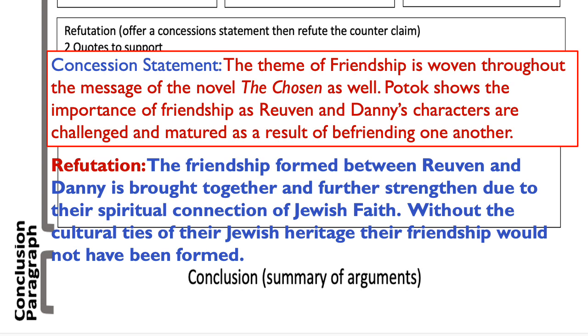So to refute it: the friendship formed between Reuben and Danny is brought together and further strengthened due to their spiritual connection of Jewish faith. Without cultural ties of their Jewish heritage, their friendship would not have been formed. So I'm basically refuting the fact that yes, the friendship is a very important thing, but they never would have been friends if they weren't even Jewish in the first place. Okay? And then I'm going to offer some quotes to support that refutation.